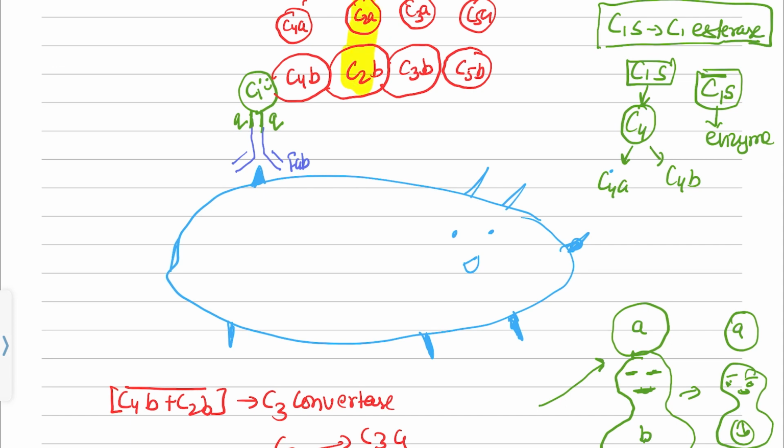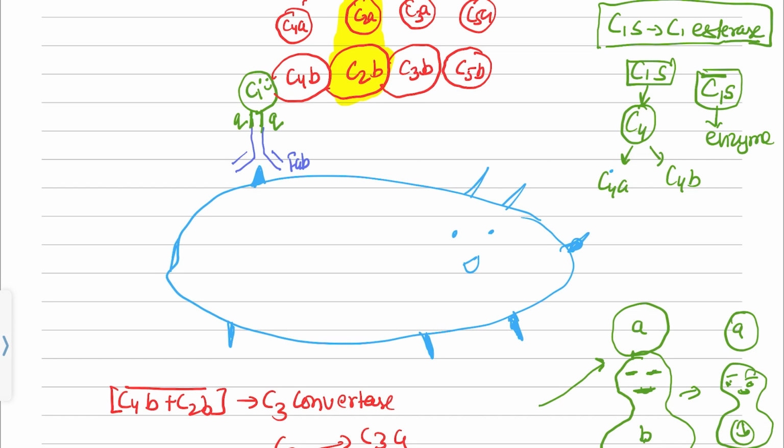So let me tell you something very controversial here. This step, C2a and C2b, differs in a lot of books. Some say the C2a comes and joins the complement cascade, and C2b goes and acts as an anaphylatoxin. But what I will tell is that C2b is actually going to come to the coagulation cascade. It differs from book to book.